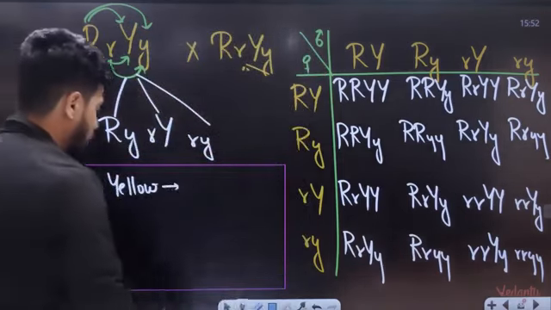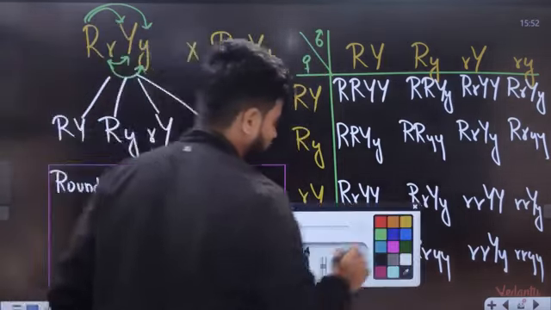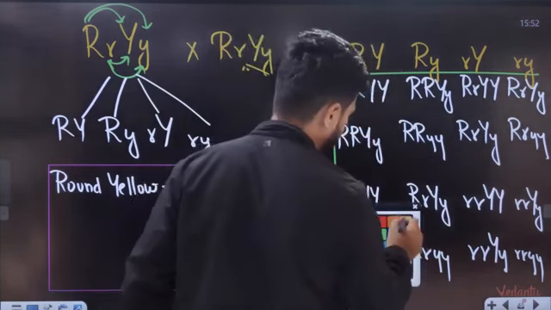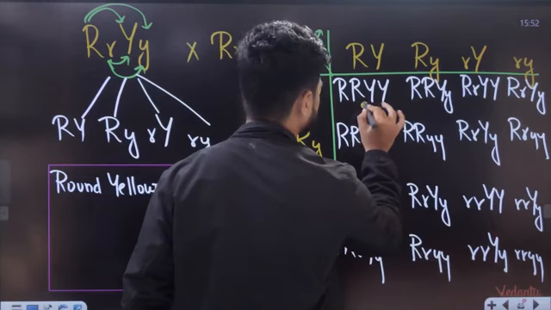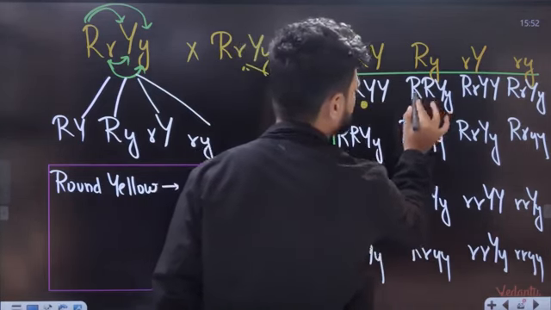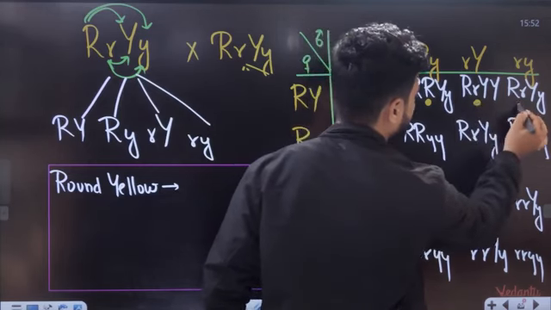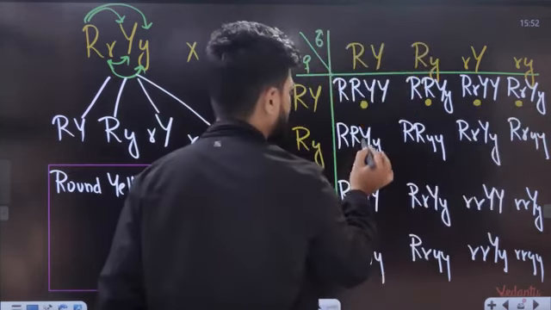Now students, how many of you are round yellow? Let's count. See, this is going to be round and yellow. Round and yellow. This is going to be round yellow. Round and yellow. Capital R, capital Y, round and yellow.